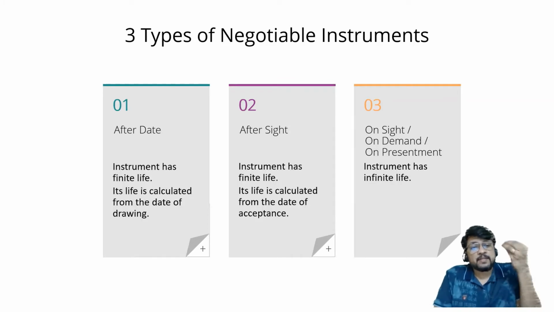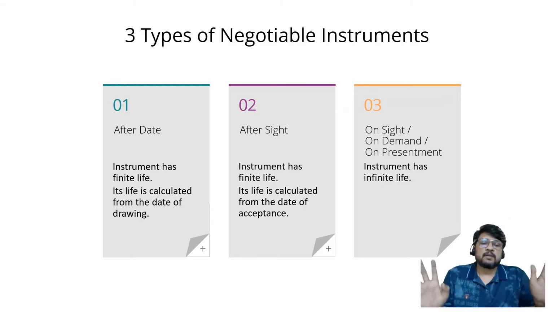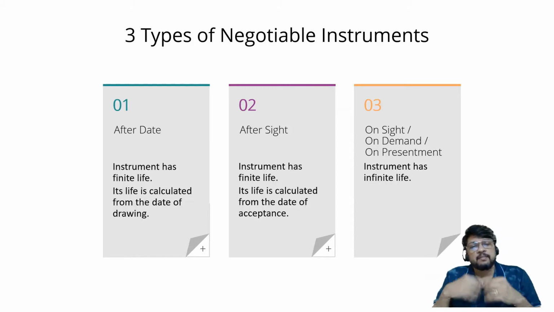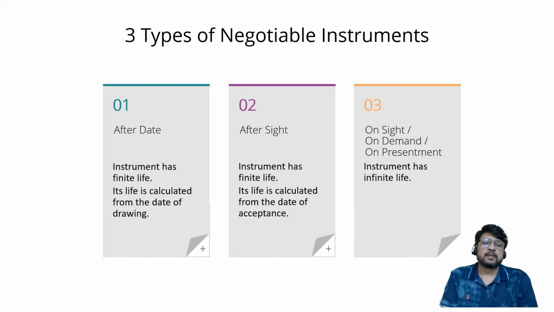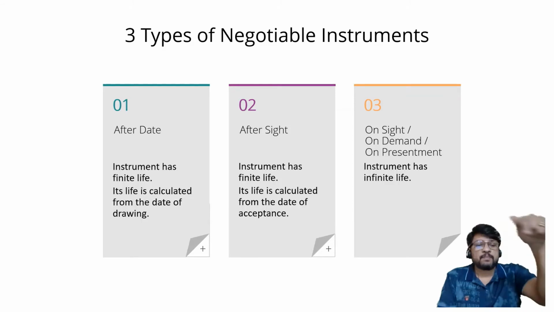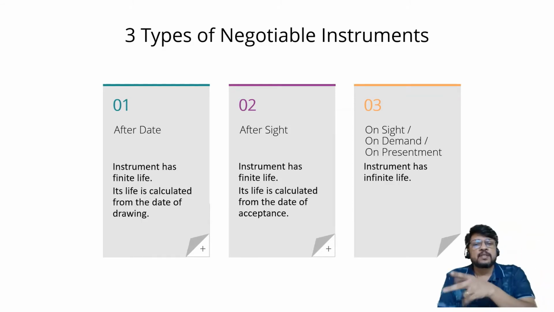When it will be presented to the drawee to make payment of the same now, in that case it will complete its life and it will come to an end. Till that time, the bill can be continuously shifted or transferred from one person to another person. It can change hands multiple number of times. Till the time it is not presented to the drawee, it can be used just like your currency note.